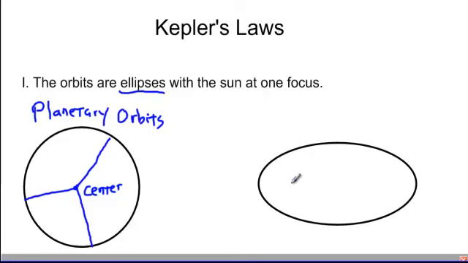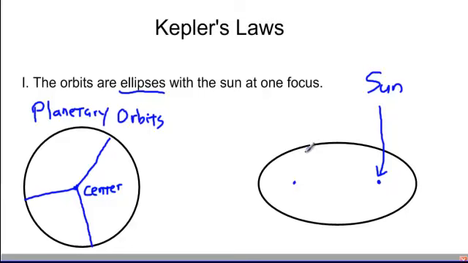In an ellipse, there would be one focus someplace here, and another focus over here, and the planet would then orbit. The sun would be located at one of these, so let's say here is the sun's location at one focus of the ellipse.